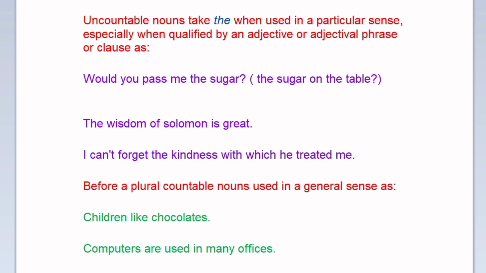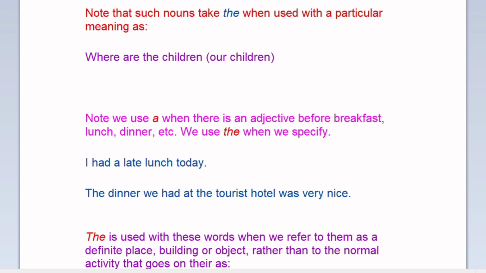Before plural countable nouns used in a general sense, as in "Children like chocolates," "Computers are used in many offices." Note that such nouns take "the" when used with a particular meaning, as in "Where are the children?" which is equal to our children.